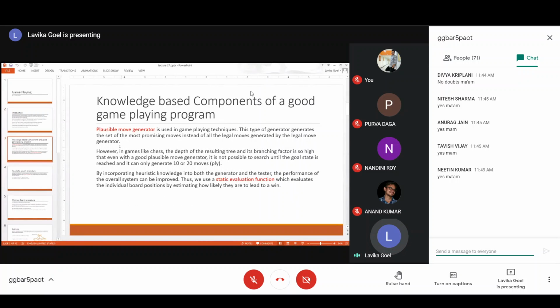So there are two important knowledge based components of a good game playing program, so heuristics we have to incorporate. The first is a plausible move generator, and the second one is a static evaluation function. What is a plausible move generator? It's used in game playing techniques, and it generates a set of good moves, basically.